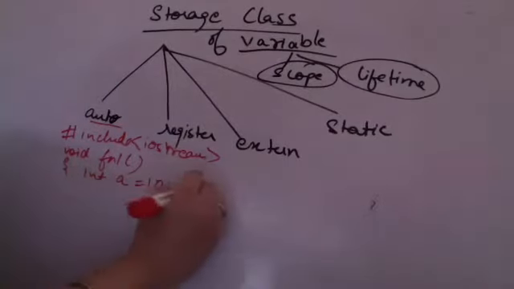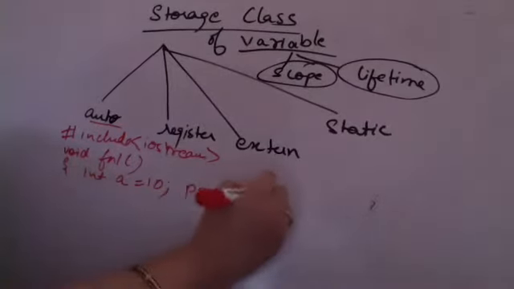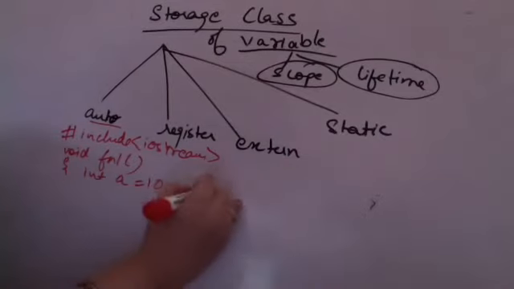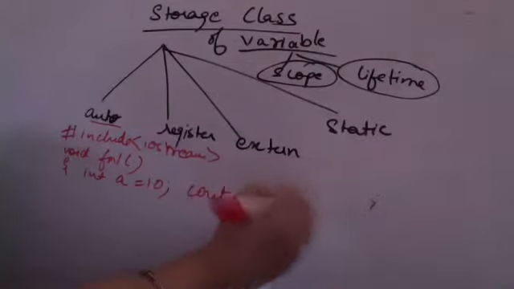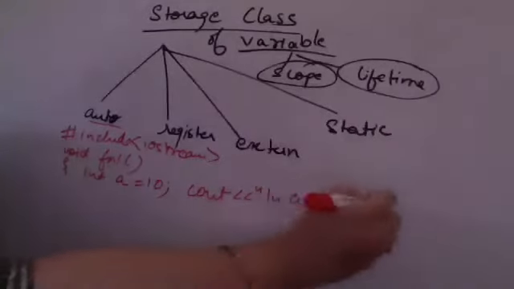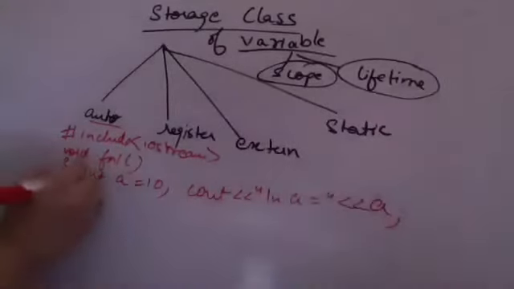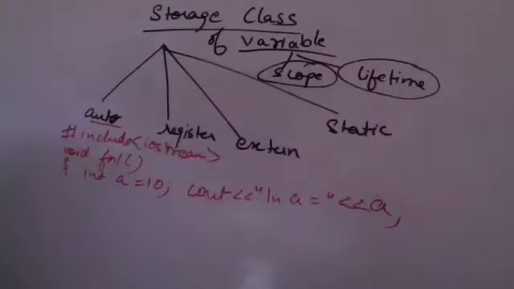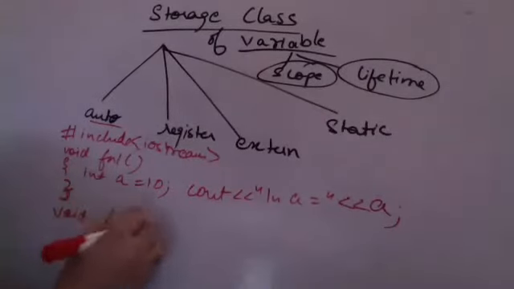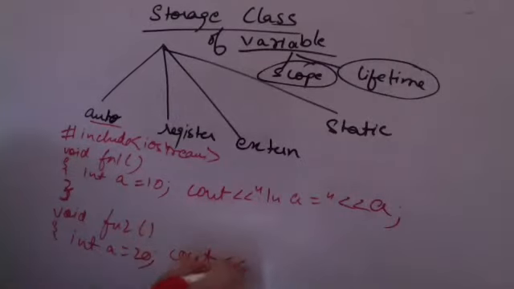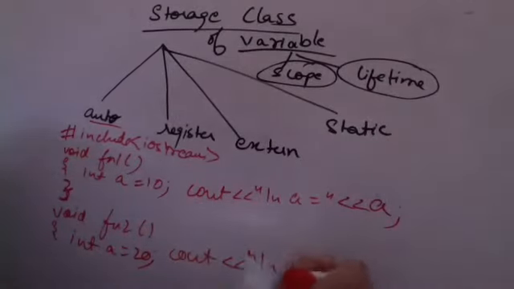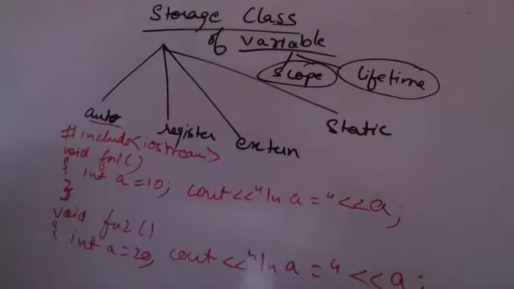And supposedly I'm printing the value here, a is equal to, and I'm printing the value of a. After the function is over, this a variable is also over. Understand? I am entering another function, void function 2. Within this function, I'm having another variable a, which is having, say, a value 20. And I'm again printing the value here that my a is equal to, and I'm printing the value of a.